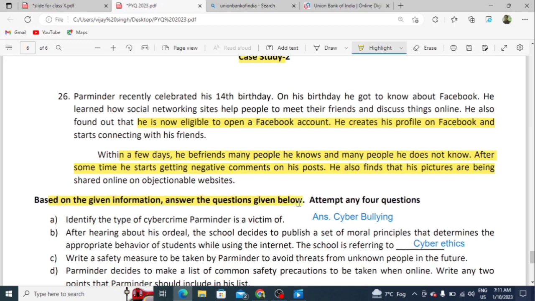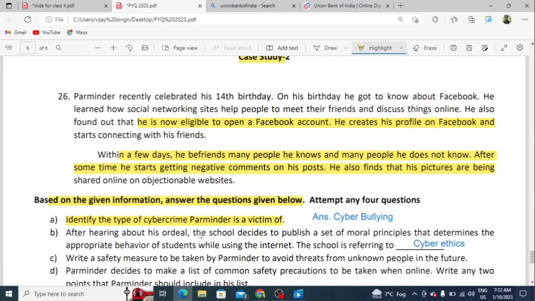Students, based on the given information, answer the questions given below. Attempt any 4 questions. First, identify the type of cybercrime Parminder is a victim of. Students, the correct answer is cyberbullying. When you write comments and your followers, friend circle or people who know you give bad comments, that is known as cyberbullying.